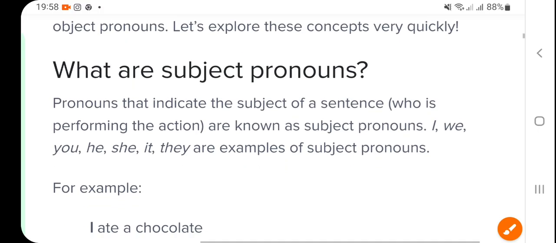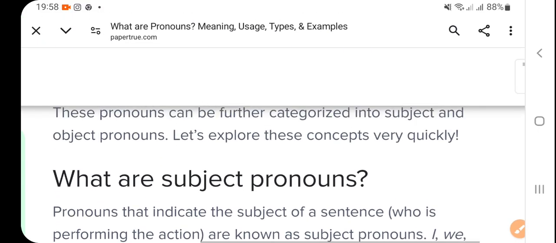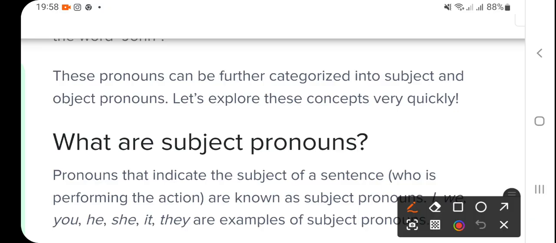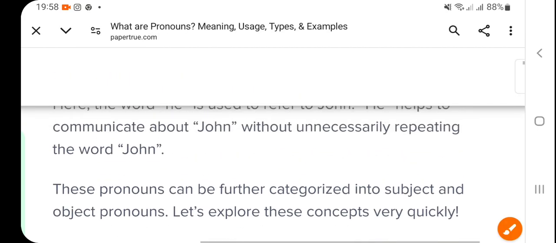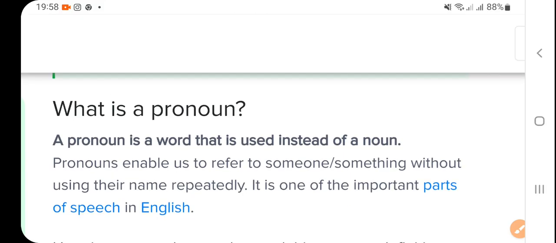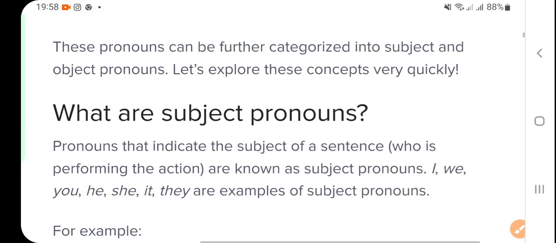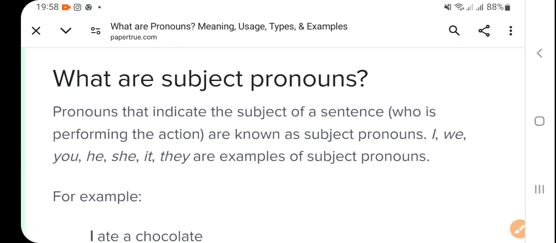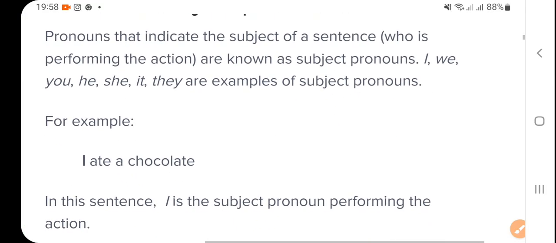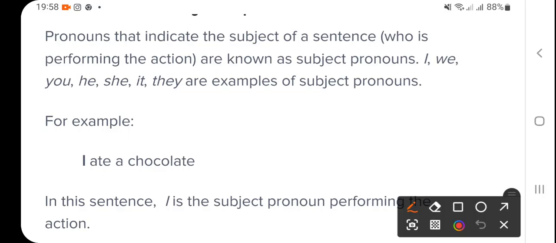First of all, these pronouns can be further categorized into subject pronoun, personal pronoun. So they are talking about the subject pronoun, which is used as a subject, right? Pronoun which is used instead of the subject.